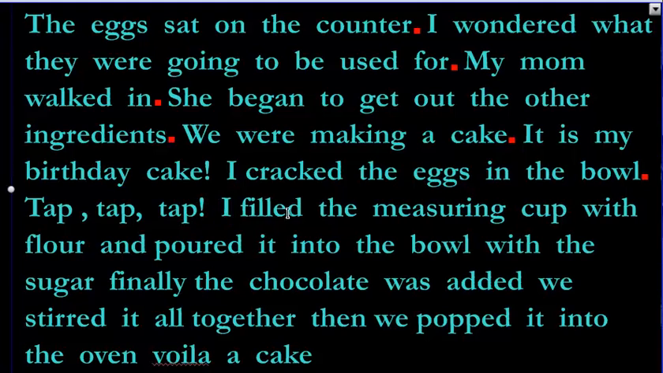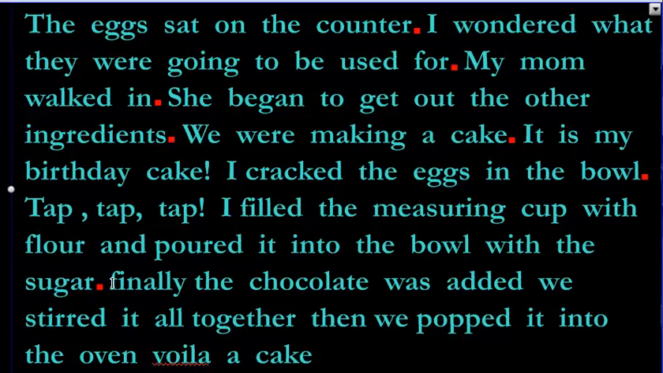Start with a capital. I filled the measuring cup with flour and poured it into the bowl with the sugar. Finally, the chocolate. Okay, where do we put a period here? Let's see. I could put a period. I filled the measuring cup with flour and poured it into the bowl. Let's say I put it there. Let's see the next sentence. With the sugar, finally, the chocolate. Read that again. Okay, I have no idea what even that means. How about this? I filled the measuring cup with flour and poured it into the bowl with the sugar. Yeah, he poured it into the bowl with the sugar. Done. That's the thought. That's the idea.